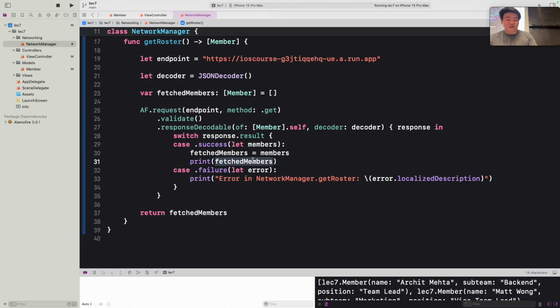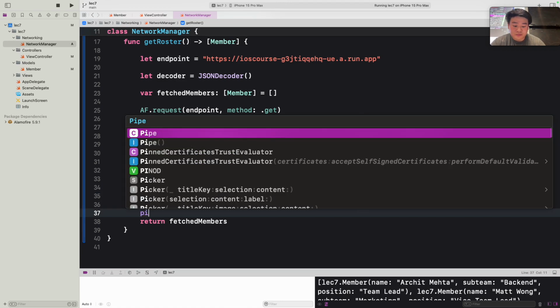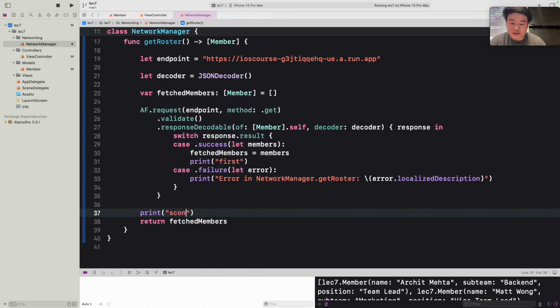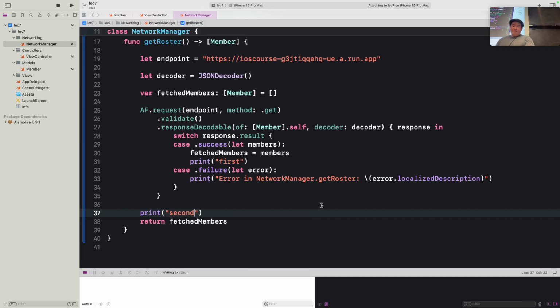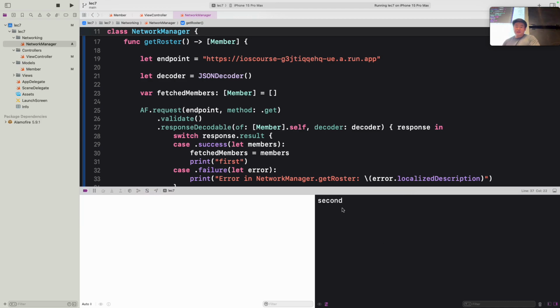To actually test that for real, let's print first here. This code here is supposed to complete first, right? Because this sets the fetched members, which we're returning here. And this part of the code should happen second, because we only want to return after we actually get that information from Alamofire and that URL we set. So if you run here, what we want is for first to be printed and then second. But if you see here, that's not quite the case.